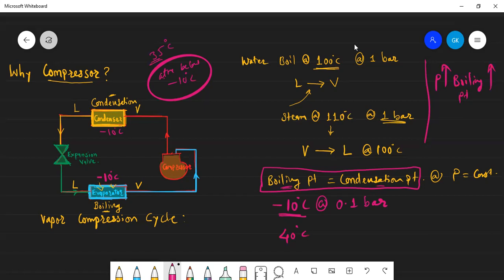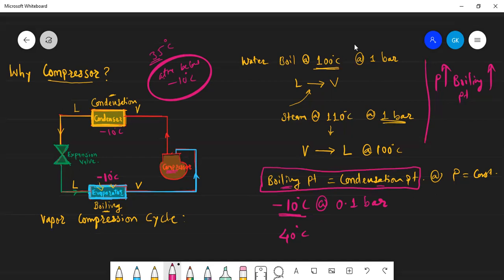In the same way, if you want to increase the condensation point or the boiling point, we have to increase the pressure. Now, how to increase the pressure? The only component which increases the pressure in this case is the compressor. That is why the compressor is used. Why not a pump?